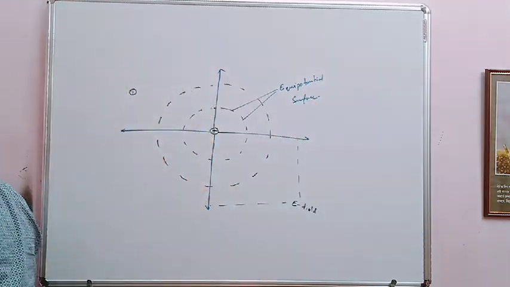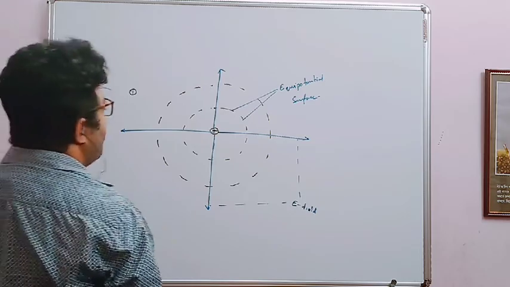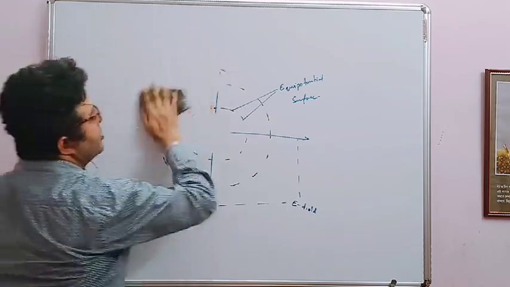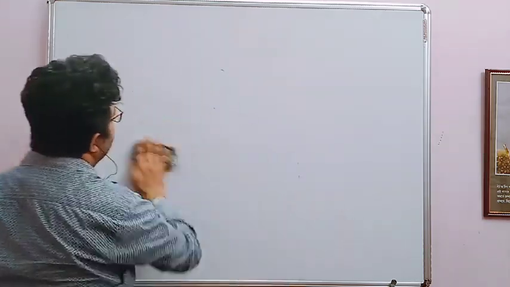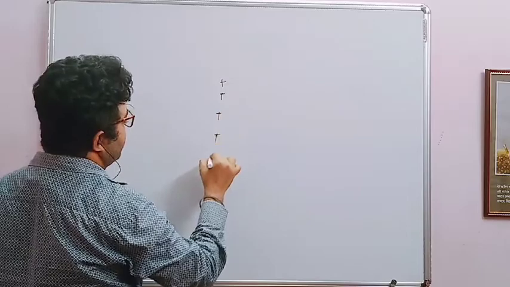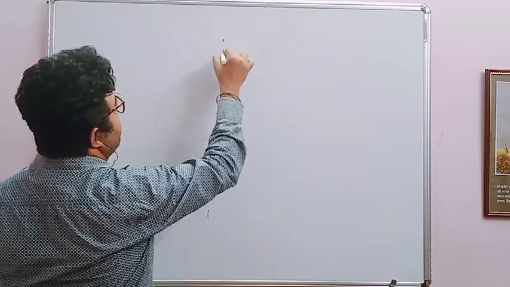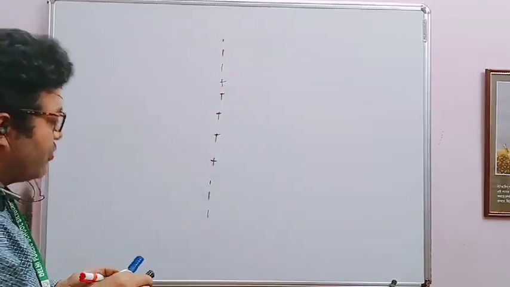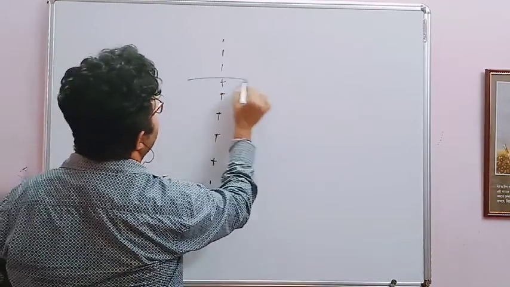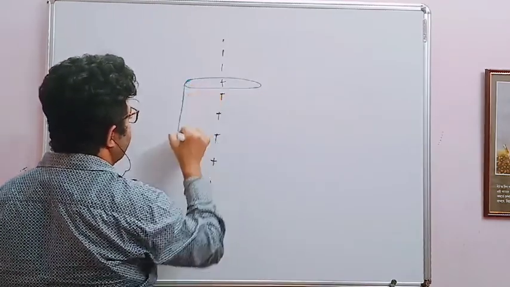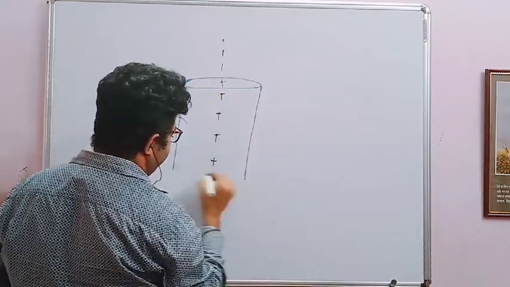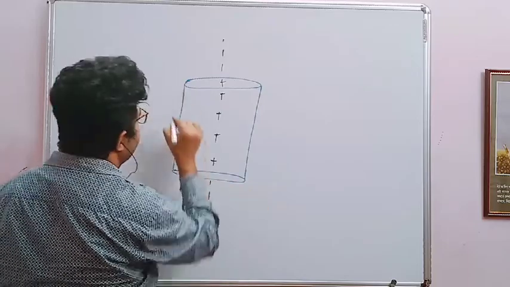The second one is to draw equipotential surface for a line charge. If you have a line charge, your equipotential surface is cylindrical. So it will look like this.